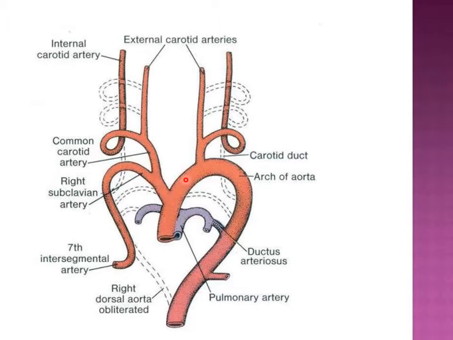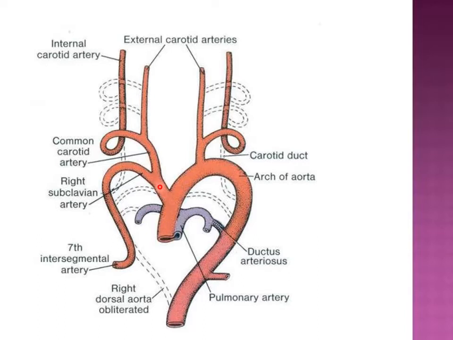But you must note here that the more proximal portions shown here are the horns of the aortic sac, the right horn and the left horn. The left horn of the aortic sac gives rise to the proximal part of the arch of aorta. Then there is this part from the fourth aortic arch, and then there is this portion which is formed by the dorsal aorta. So that is how the arch of aorta is completed on the left side.